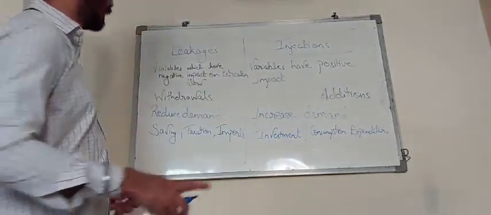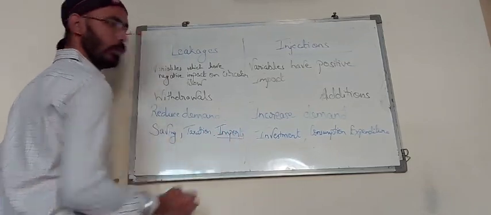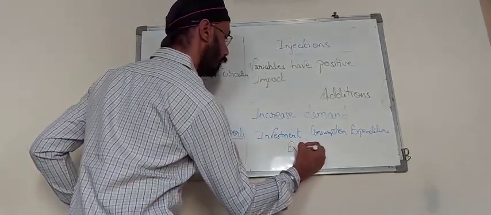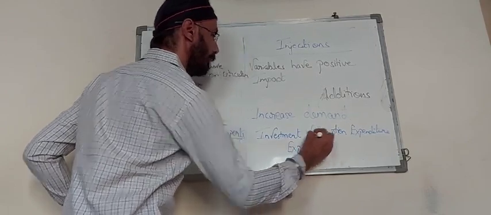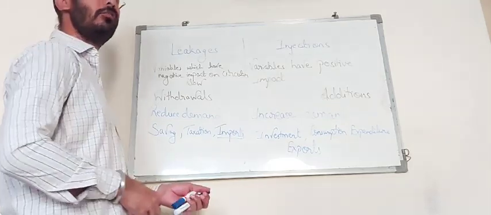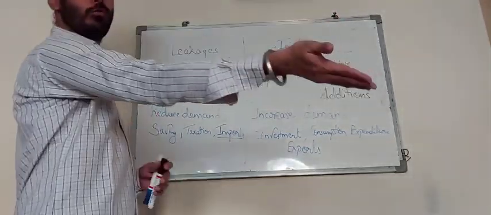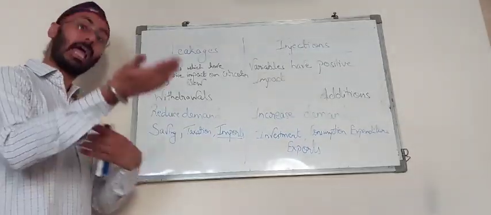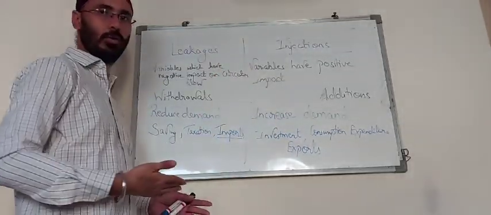Let's talk about the third one. Now see, it is quite obvious. When we talk about imports, over here we will be talking about exports. If we are paying for the imports we make, we have to make the payment for that. Similarly, when we export goods to other countries, we get money from other nations, so it is added to the circular flow.